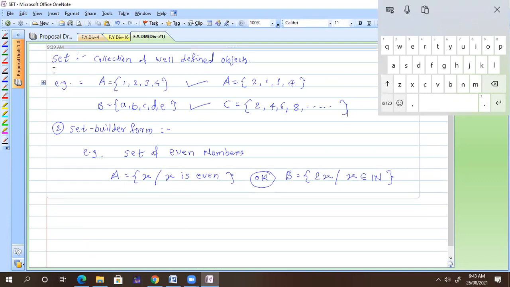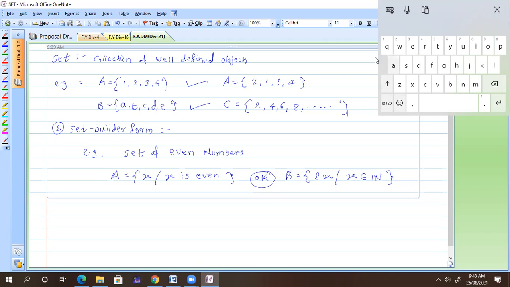You can define a set either in that way or in that way. These are the two ways to represent your set. So you can give me any set, I can represent it either in tabular form or in set builder form.